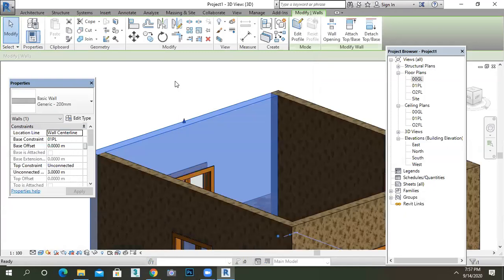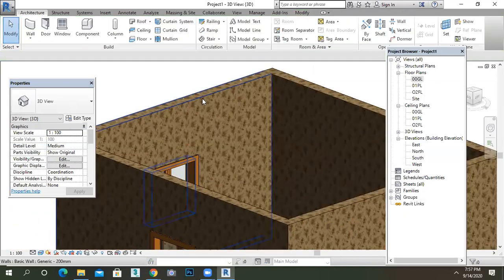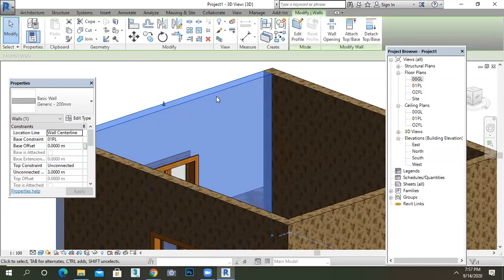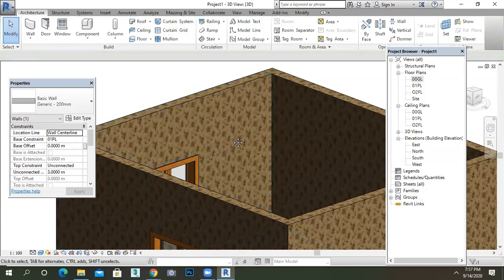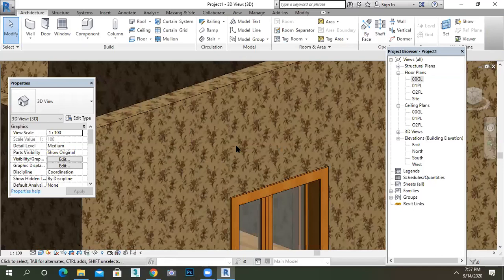Okay. See, if you want to give the material for this particular wall, then you have to make sure to duplicate it and then apply the material. Getting? Yes, we have 3 minutes.